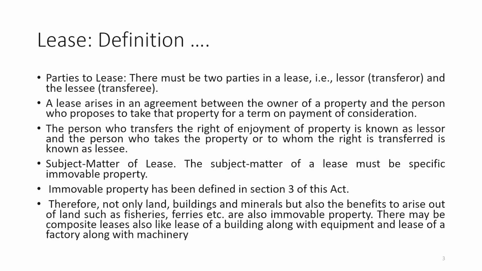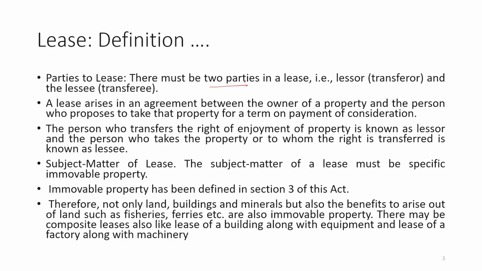First of all, there must be parties, transferor and transferee. Any transfer is between two persons, so there must be two parties in a lease.